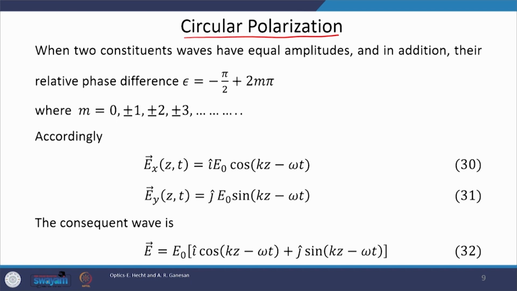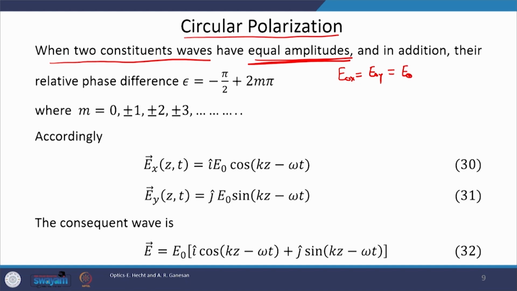Now, here we will consider waves which have equal amplitudes. E naught x would be equal to E naught y, and we will assume that it is equal to E naught.